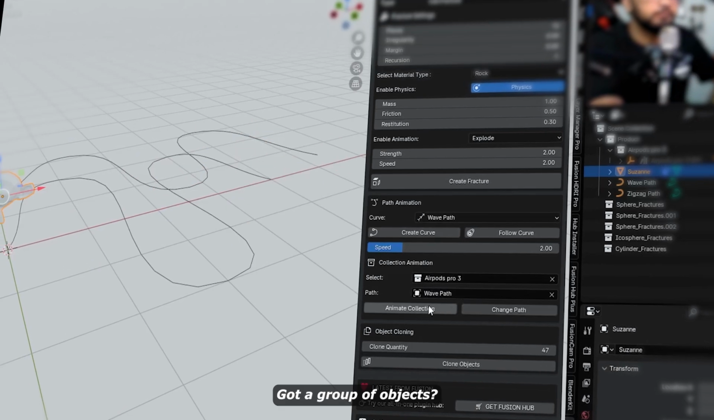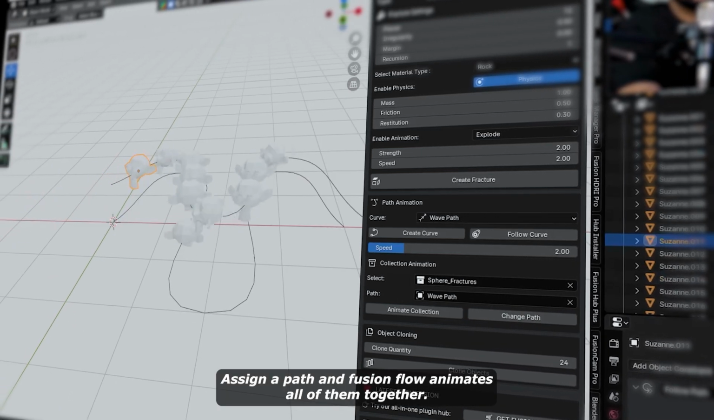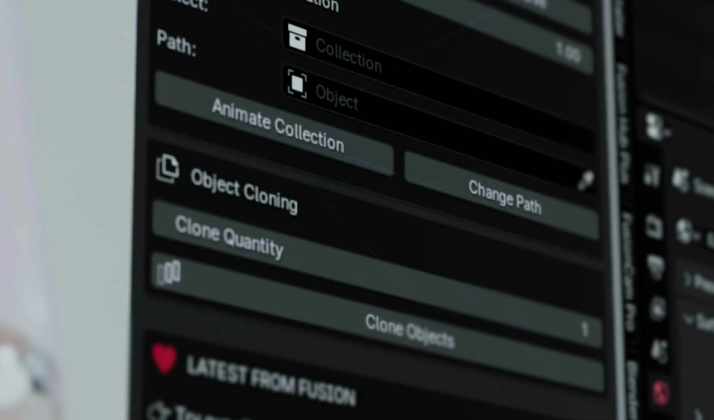Got a group of objects? Select a collection. Assign a path. And FusionFlow animates all of them together. Cloning feature.